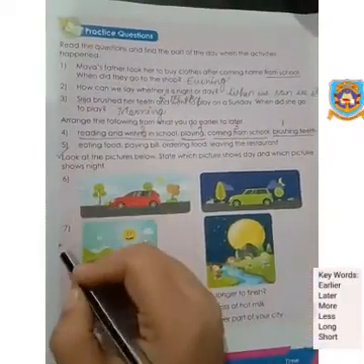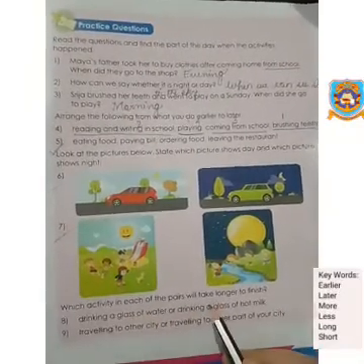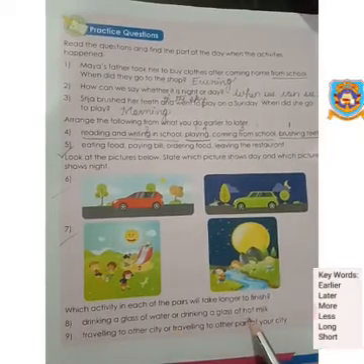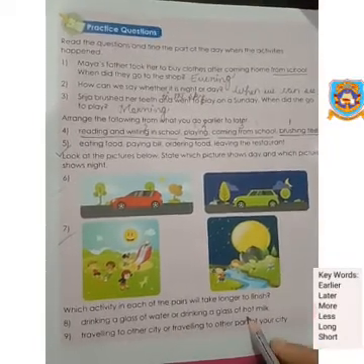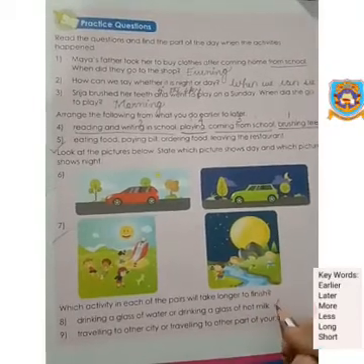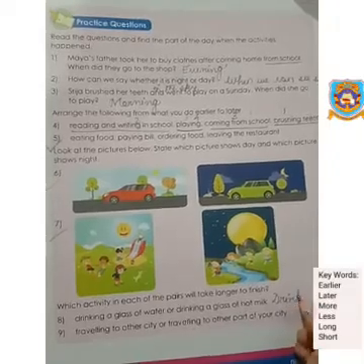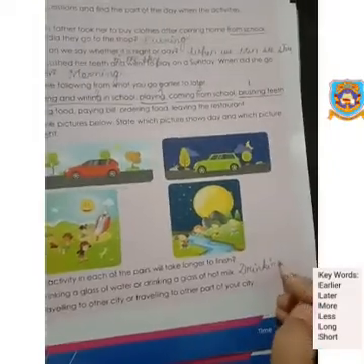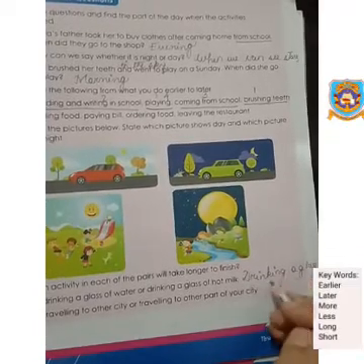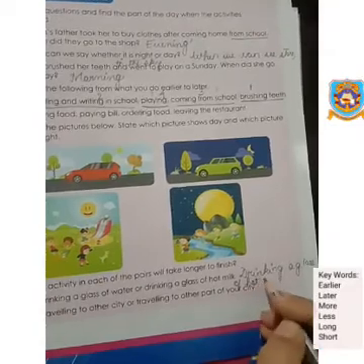Question number 6 and 7 is your homework. Which activity in each of the following pairs will take longer to finish? Drinking a glass of water or drinking a glass of hot milk? Okay, so drinking a glass of hot milk will take much more time than drinking a glass of water, because it is hot, isn't it? You cannot drink the entire glass very fast, so you have to take your time to drink it. So drinking a glass of hot milk.